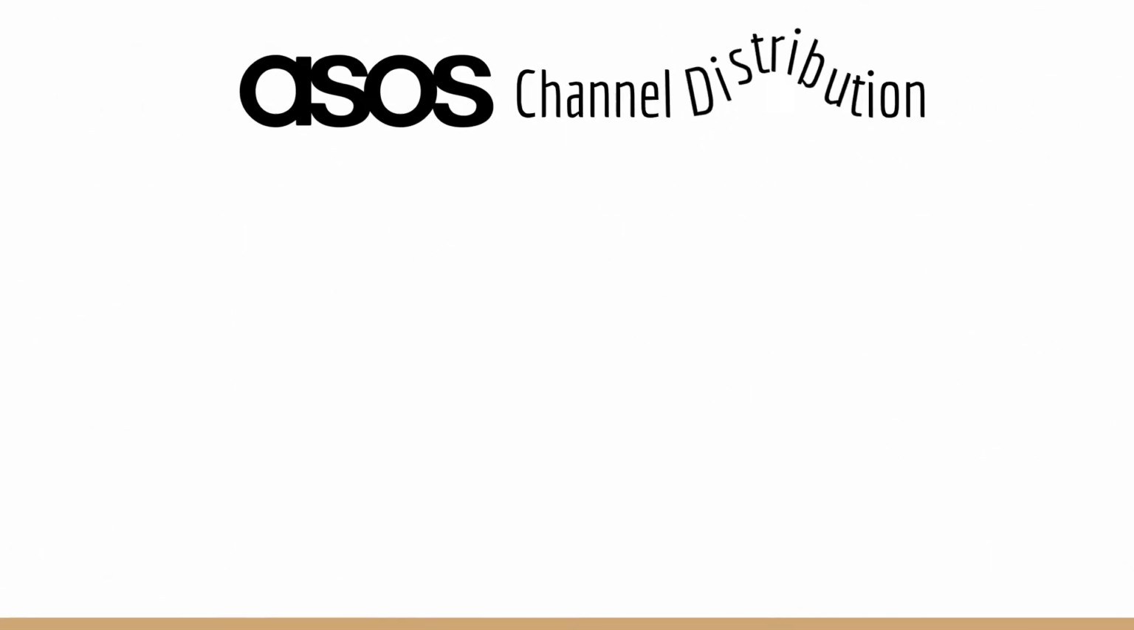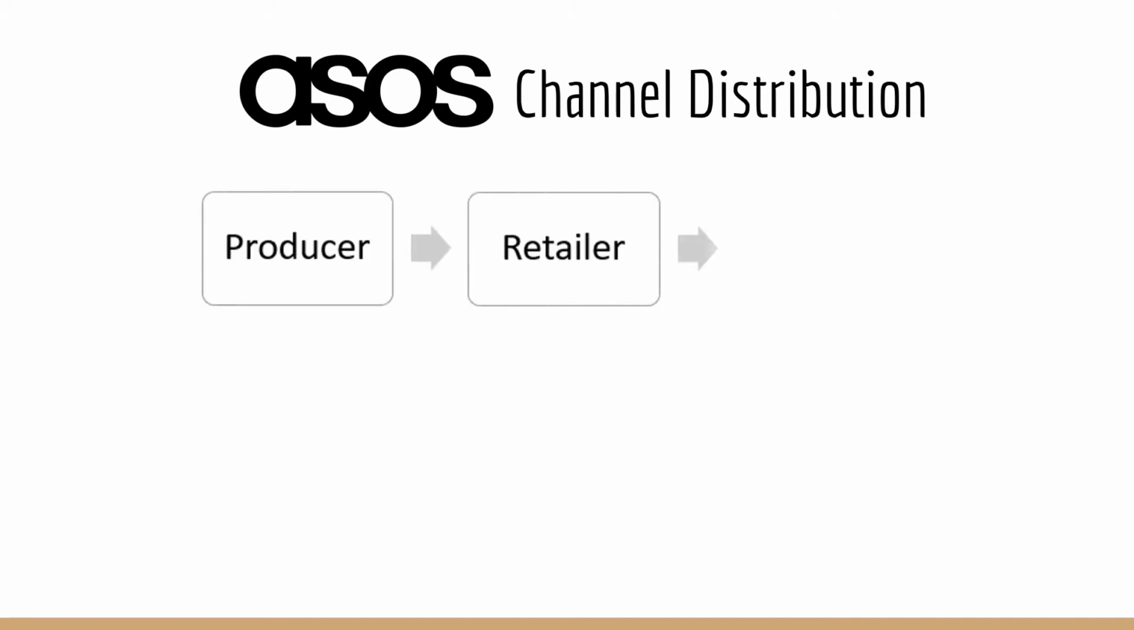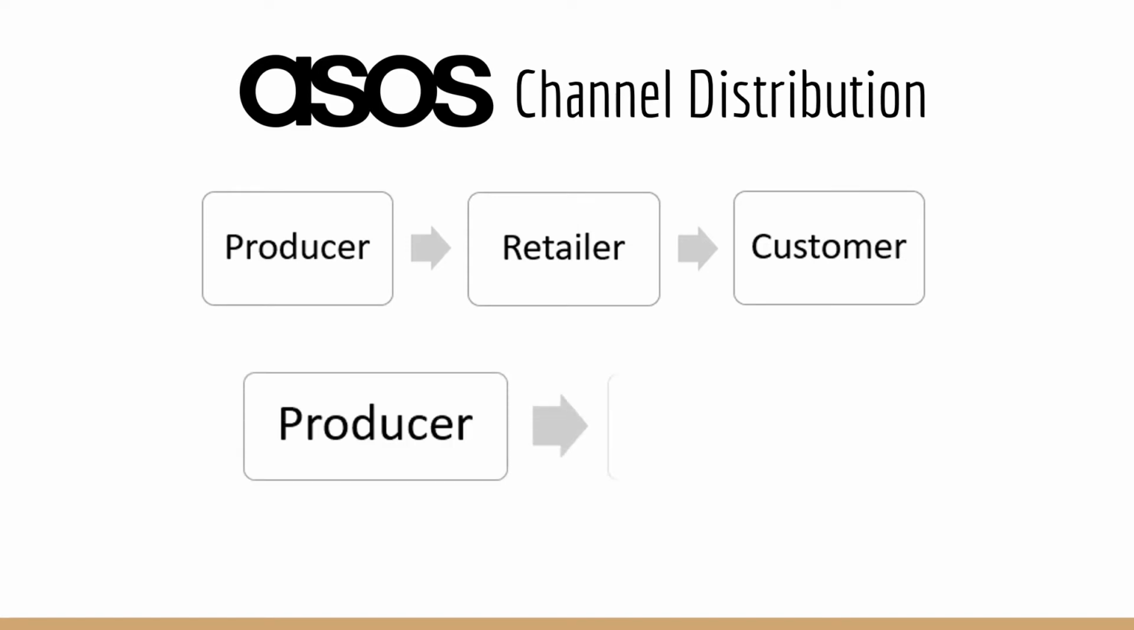ASOS uses two types of distribution channels, the first being producer to retailer to consumer. The clothing and accessories are produced by other brands such as Topshop and Nike, and are then distributed to customers through ASOS as a retailer. The second channel is a direct-to-consumer model, where the producer sells its own products directly to the end consumer. ASOS produces its own products and uses its own platform to sell it.